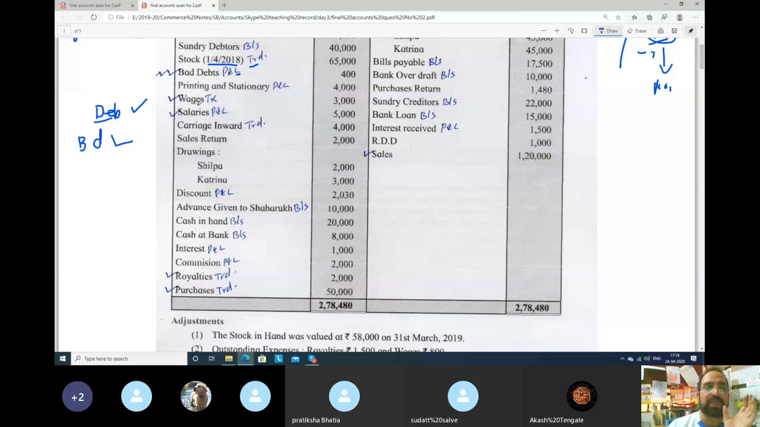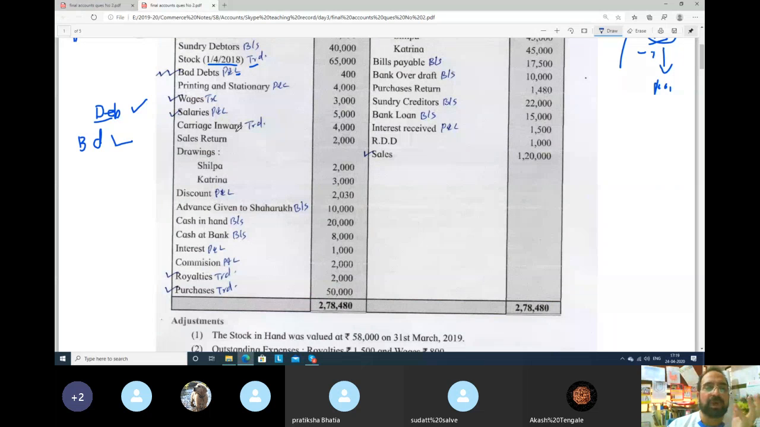See, wages is a direct expense, related to production. So wages is paid to whom? People who are working in the factory. So factory related means trading account. Salaries is paid to the people who are working in the office, not in the factory. So it will go to profit and loss.